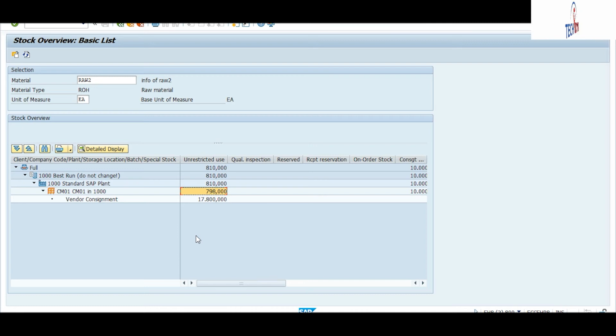So physical inventory process you can do. See, what are the types of this physical inventory process? You will have some two or three types. You can do physical inventory like continuous physical inventory. In the continuous physical inventory, you will do it throughout the year.